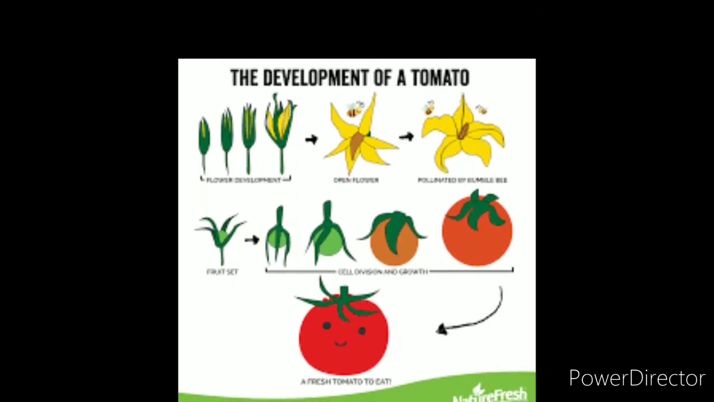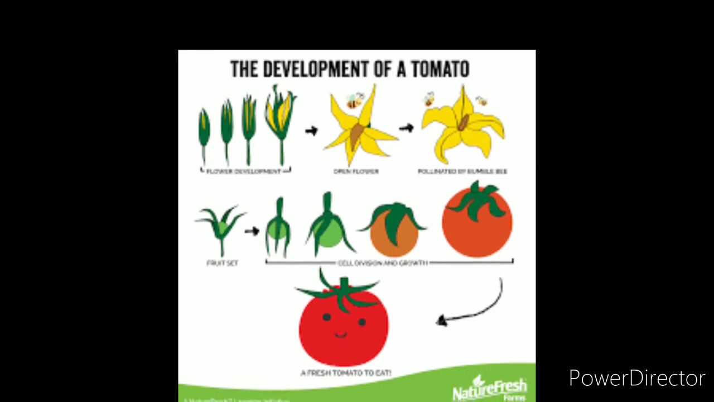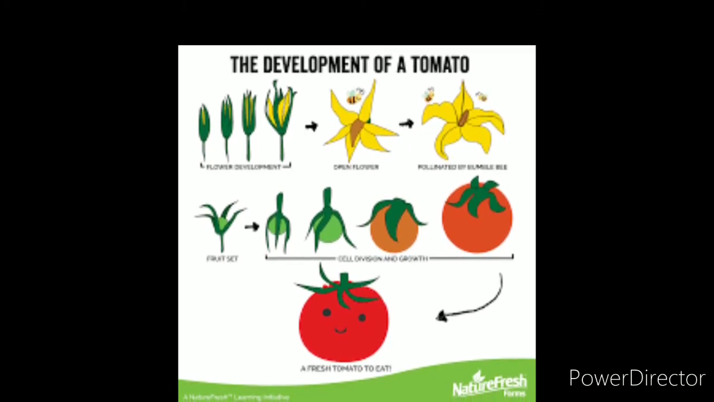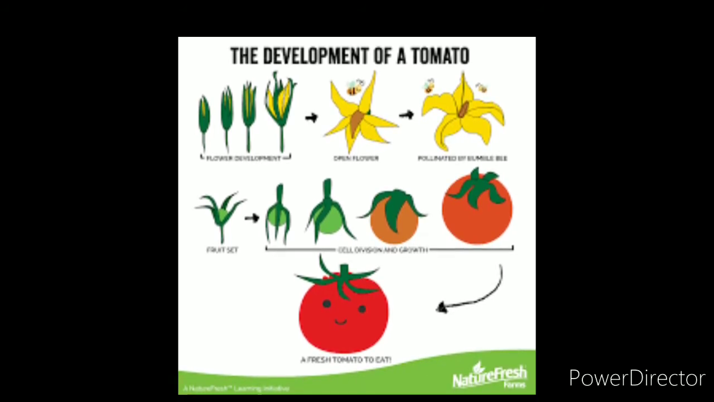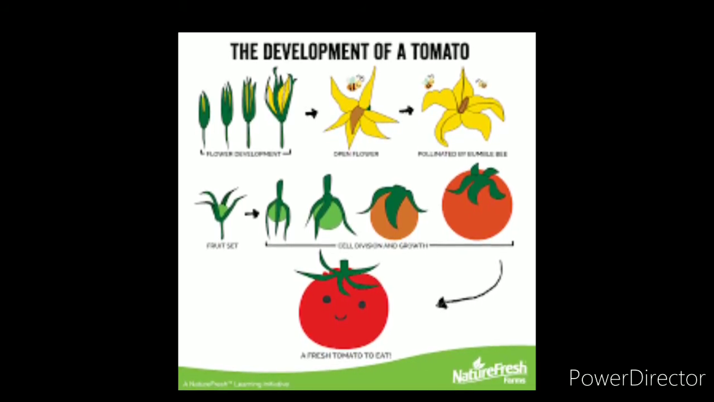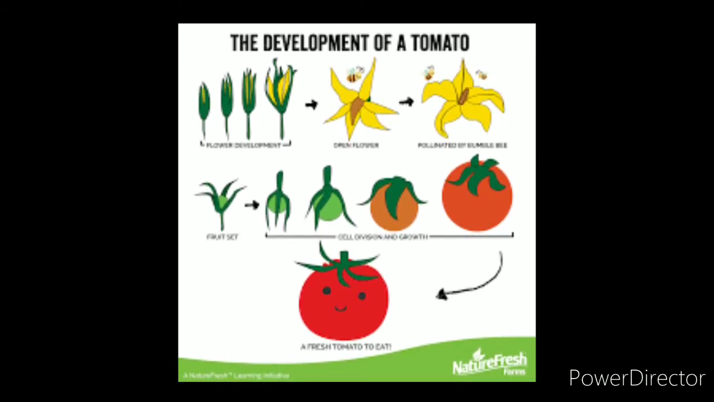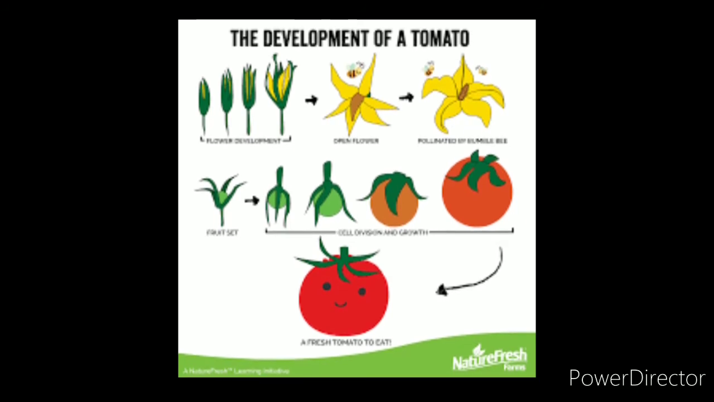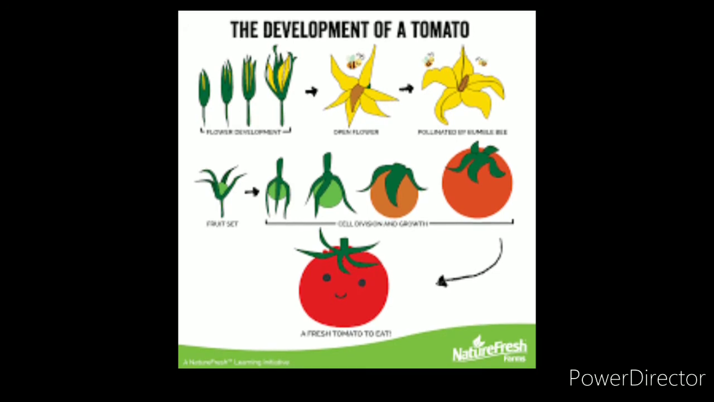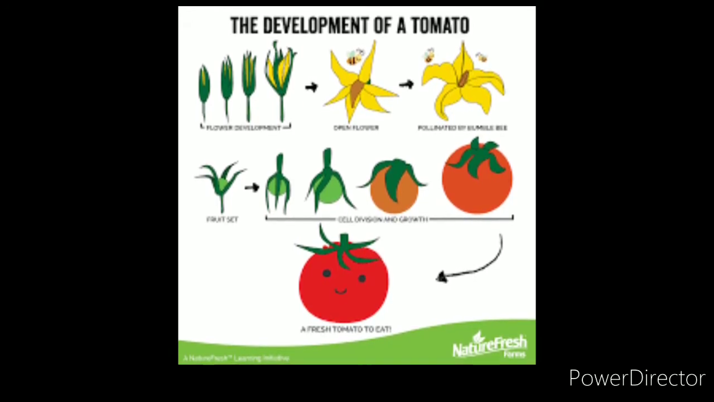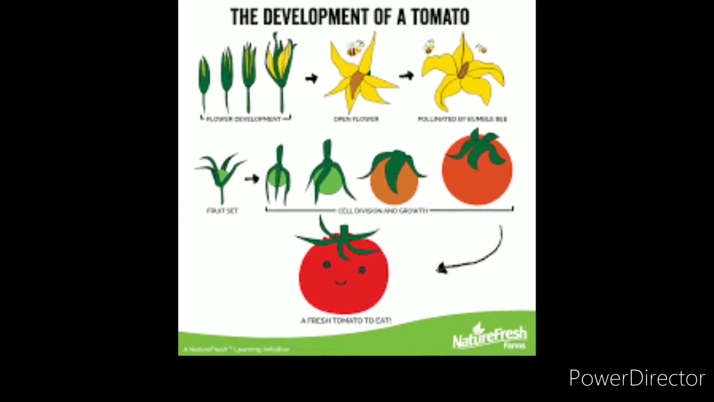So last class we have seen sexual reproduction in plants. After sexual reproduction in plants, after the mixing of the male and female nuclei, the ovary develops into fruit, and the ovule develops into seeds. And here is a small diagram of how a tomato is developed from the fertilized flower.